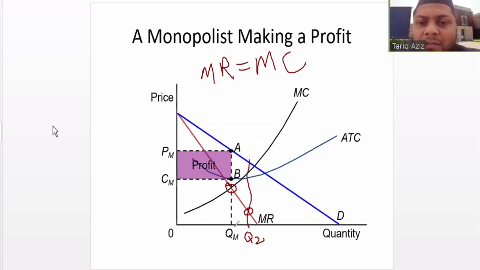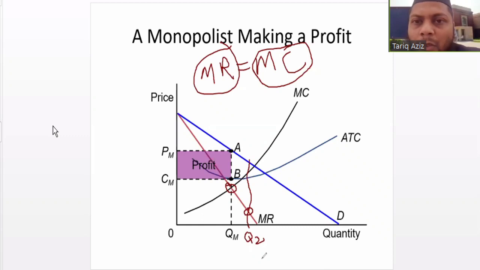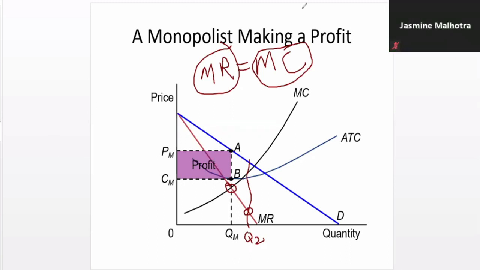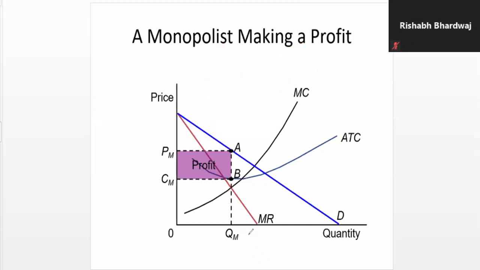So that is why it is not beneficial for the monopolist to produce more quantity, because producing more results in more marginal cost than marginal revenue. So that is why this level of production, that is Q2, is not optimal, is not beneficial for the monopolist. And the level where MR is equal to MC is the optimal level of production.